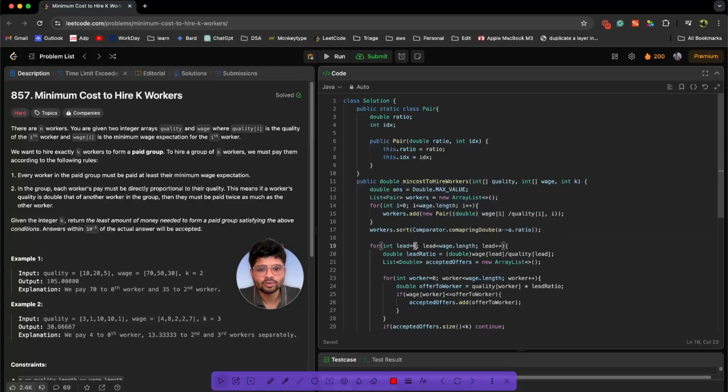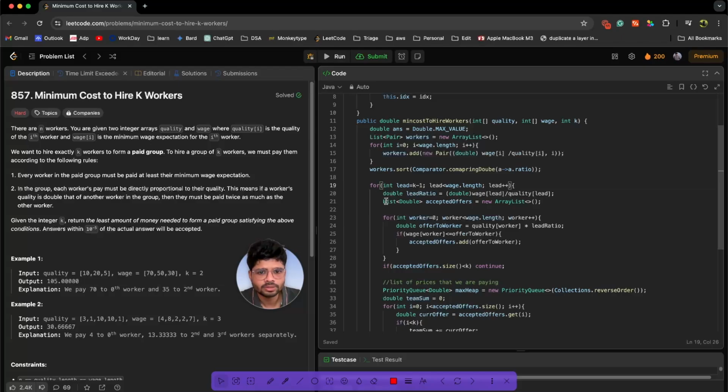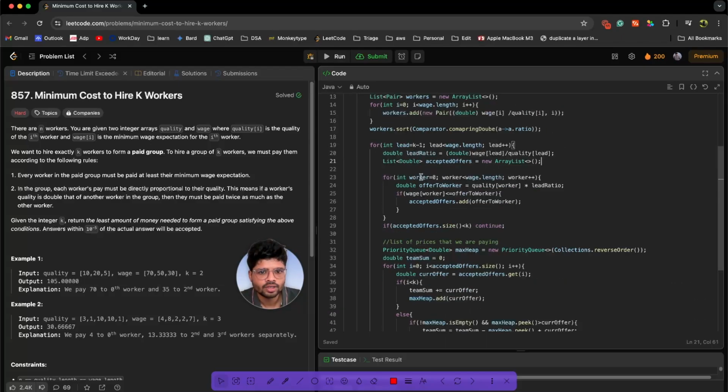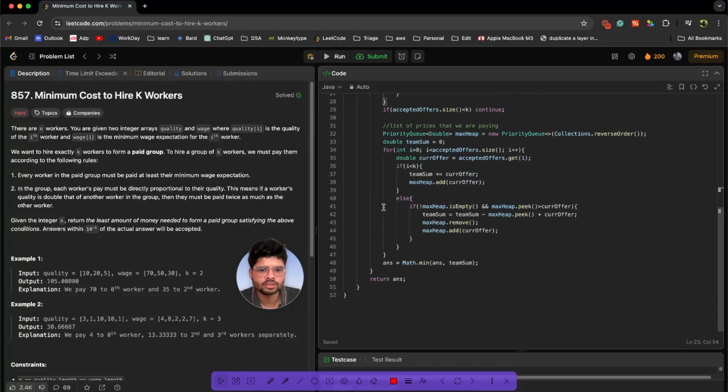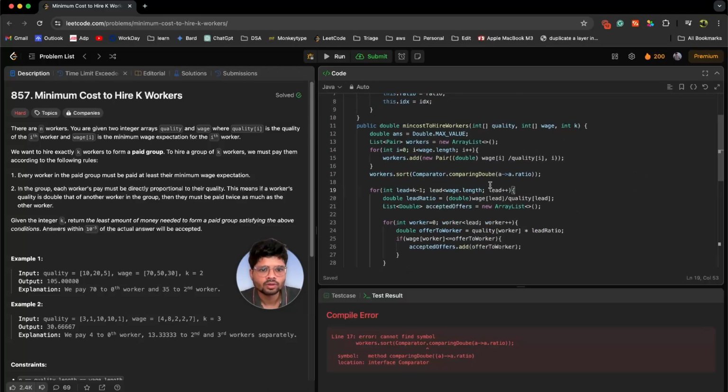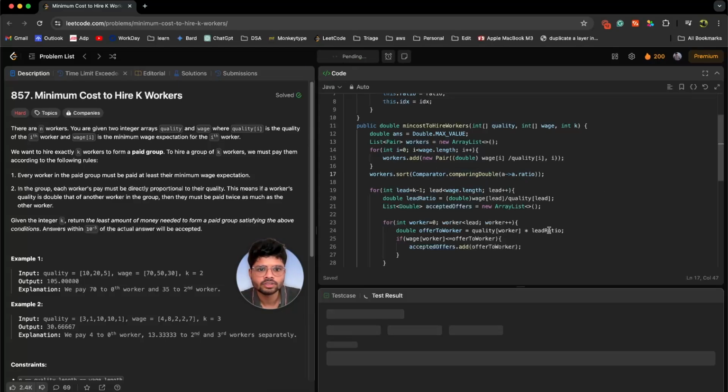Now do we need to go from 0? Because we know we want to add k people and the lead will be k minus 1. Okay, so we have added lead. The rest of the things will be the same, like we need to find the accepted offers, who have accepted the offers, and the workers will be from 0 till lead. Now the rest of the things will be the same. Let's try to run this code now. Okay, so there is a typo in double. Let's try to see now.